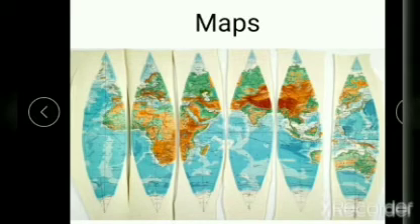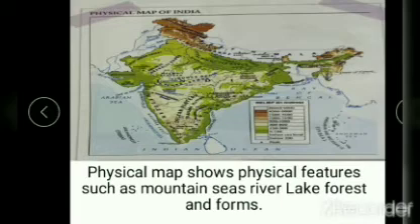And there are various types of maps such as physical, political and thematic maps. Can you just name the types of maps? Yes, it is political, physical and thematic map. Now we will see one by one. The first one is, we will see the physical maps. The physical maps show physical features such as mountains, seas, rivers, lakes, forests and farms.